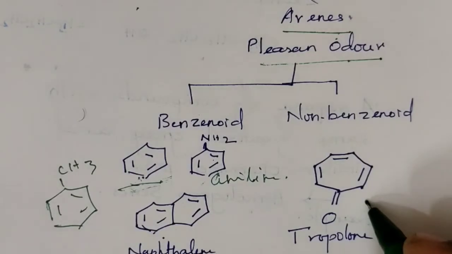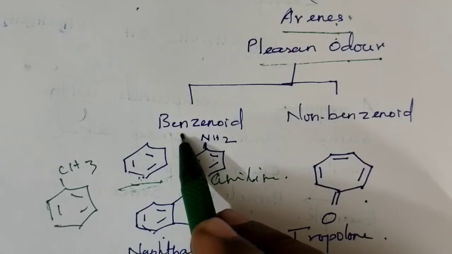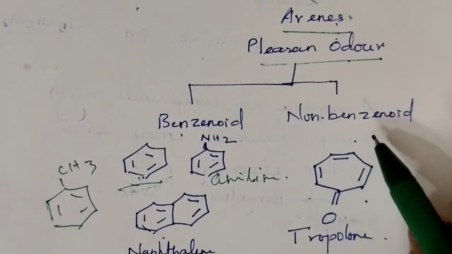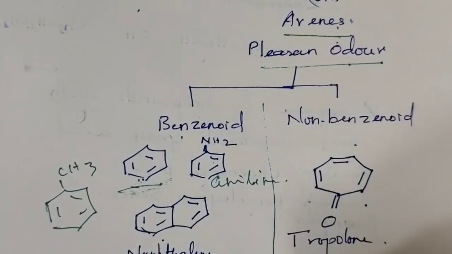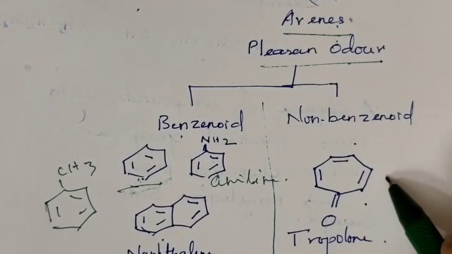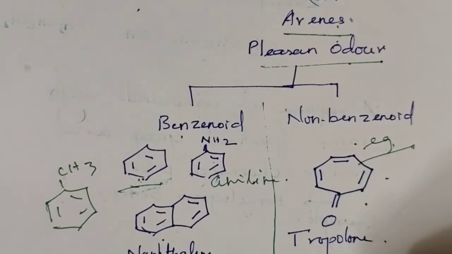On this basis, these arenes are further classified into benzenoid compounds and non-benzenoid compounds. Aromatic compounds are further classified into two types. Compounds having a benzene-like structure are called benzenoid compounds, and compounds having no benzene-like structure are called non-benzenoid compounds. Example for non-benzenoid compound is tropolone.